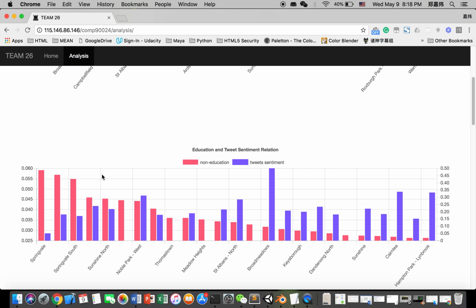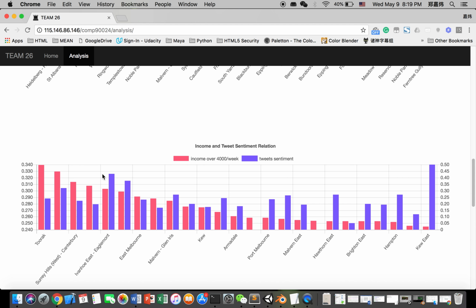Through analyzing other data, it is easy to find that people in areas with high education popularity are mostly happier. This is because in this graph, tweets in Carrum and Hampton Park, Lynbrook are the most positive, ignoring outliers, and the percent of education popularity in the two areas are the highest.